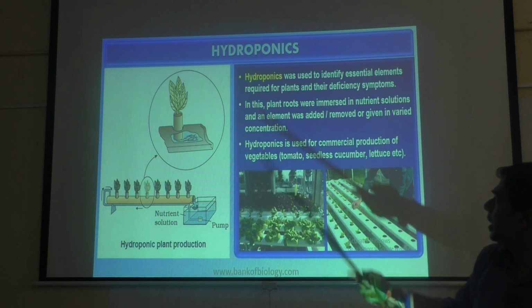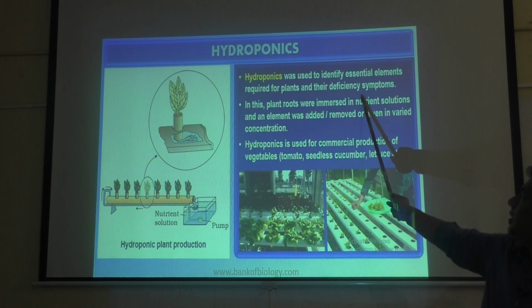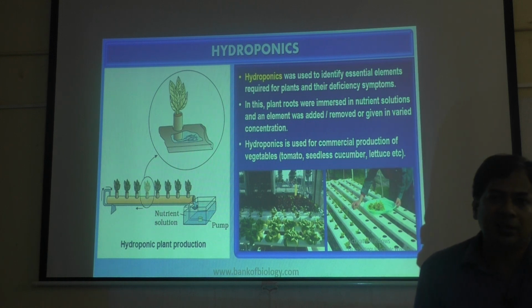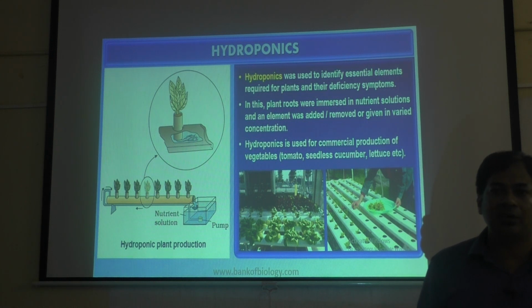Hydroponics was used to identify the essential elements required for plants and their deficiency symptoms. Why did he do this? Because he wanted to know what minerals are required for plants for their normal growth and development. Every plant doesn't require all the minerals.